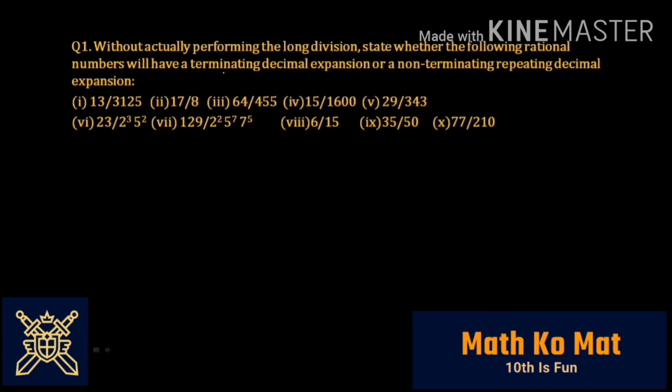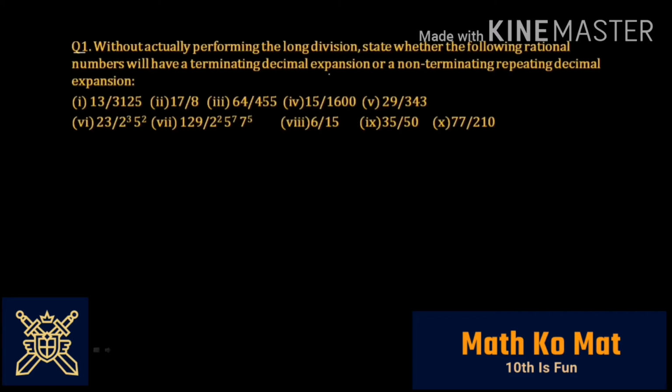Hey guys, this is question 1 of exercise 1.4 of real numbers. In this question, without actually performing the long division, state whether the following rational numbers will have a terminating decimal expansion or a non-terminating but repeating decimal expansion.